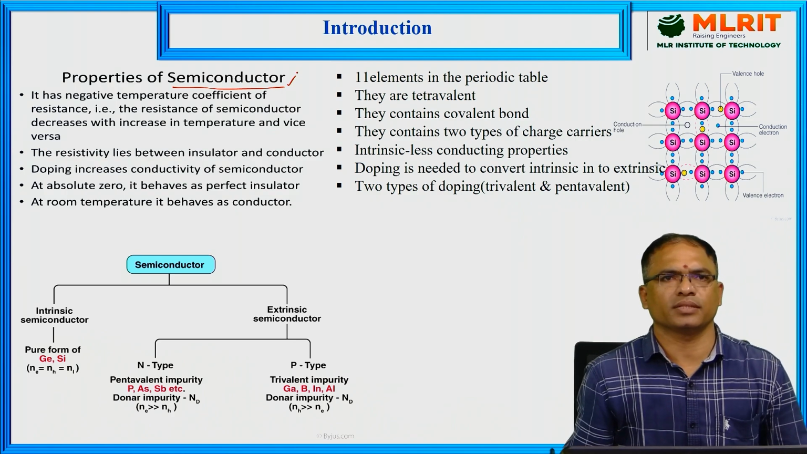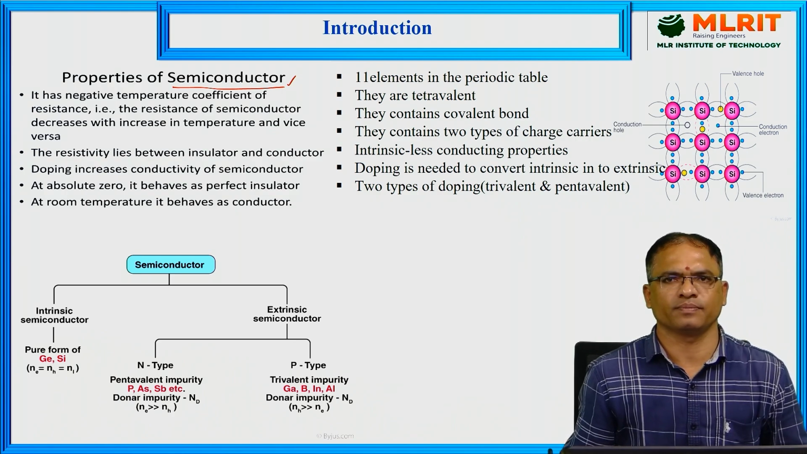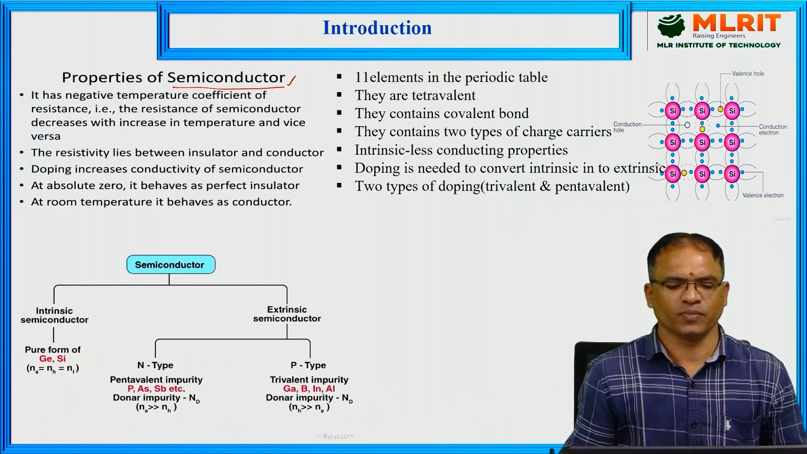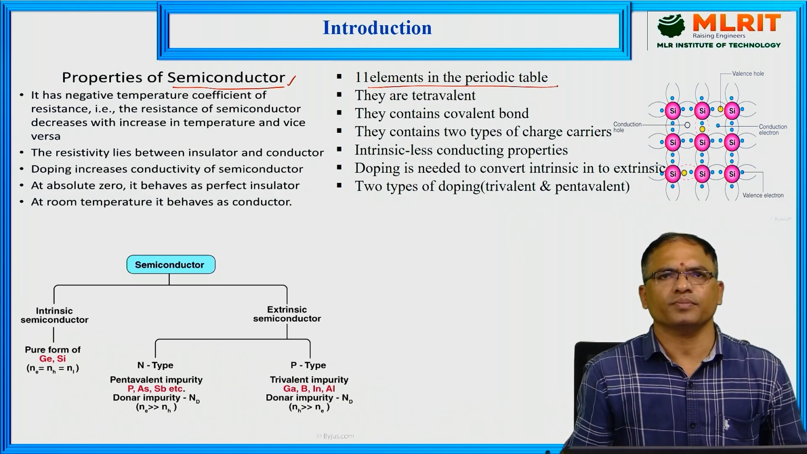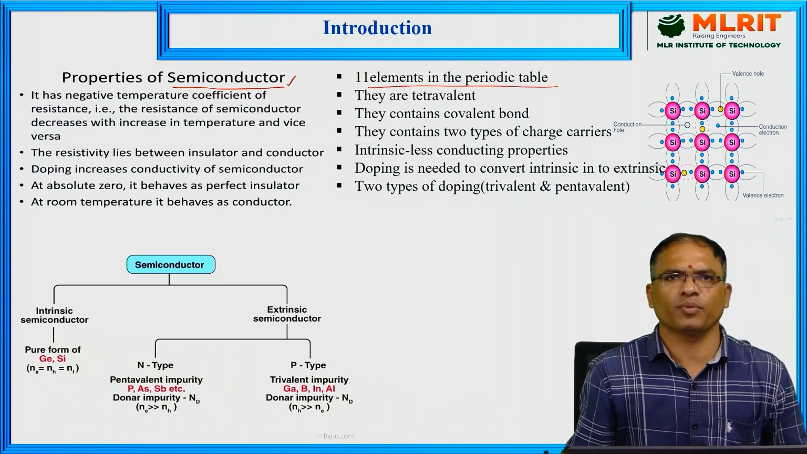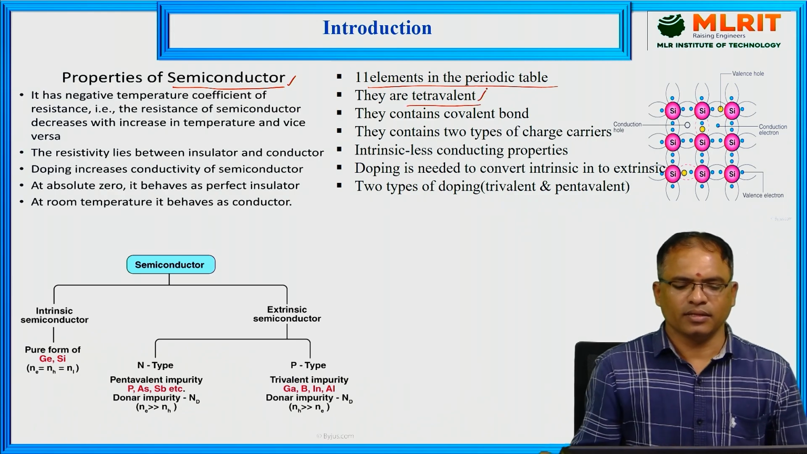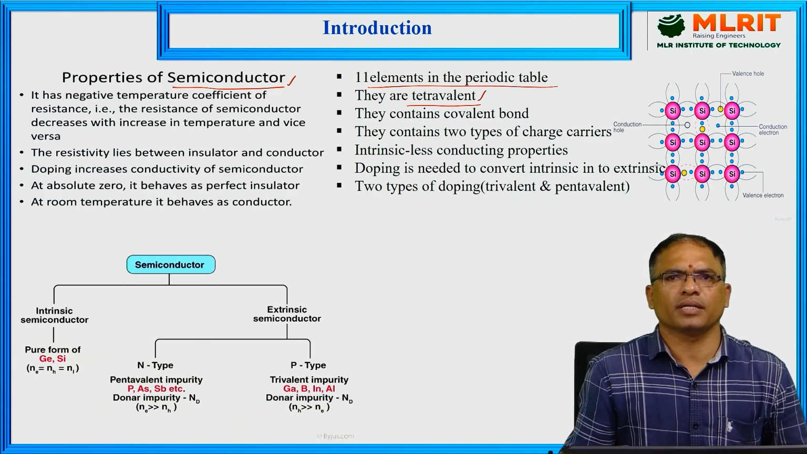Semiconductors are substances whose current conducting properties lie between those of good conductors and insulators. Whatever property you take, it varies in between that of good conductors and insulators in the case of semiconductors. There are 11 elements in the periodic table which have semiconducting properties, and they are tetravalent in nature. Tetravalent means the atoms of semiconductors contain 4 valence electrons in their outermost orbit.